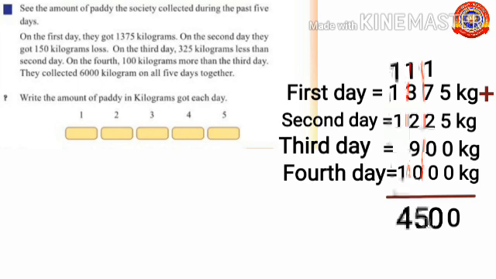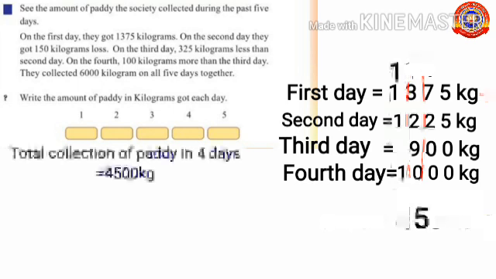Total collection of paddy got in 4 days equals 4500 kg.